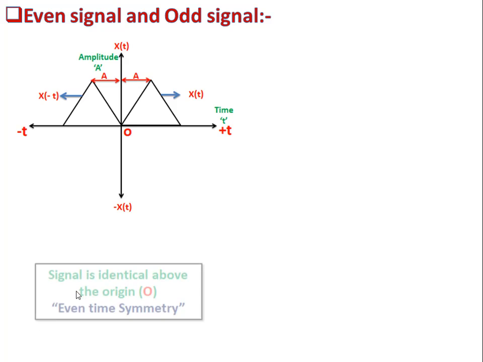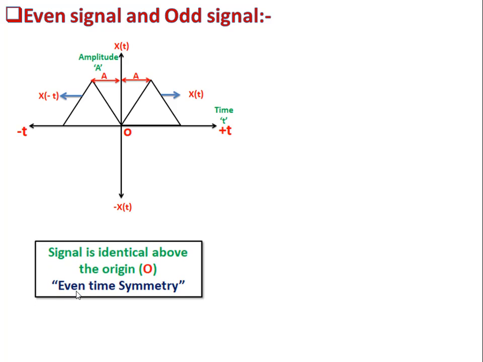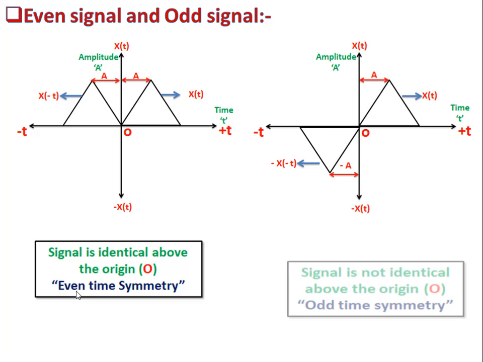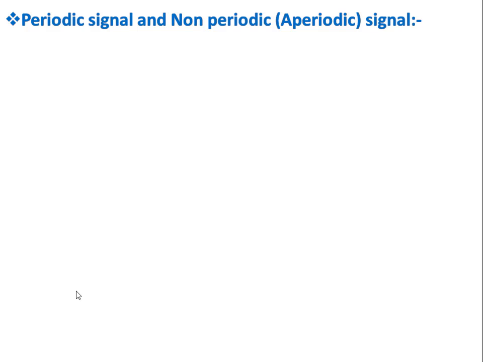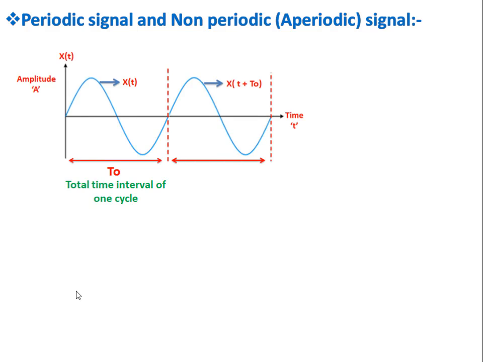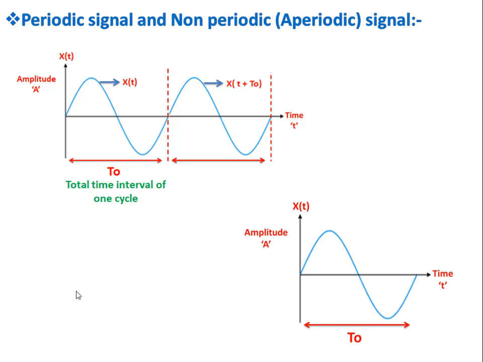Then the difference between even and odd signal is that if a signal is identical about the origin and exhibits even time symmetry, then it is called an even signal. Similarly, if a signal is not identical about the origin and exhibits odd time symmetry, then that type of signal is called an odd signal. Similarly, a periodic signal is one which repeats at regular time interval T0, whereas a non-periodic signal is one which does not repeat for regular time interval T0. In communication system, a non-periodic signal is also called an aperiodic signal.